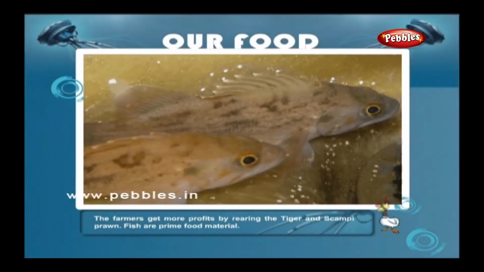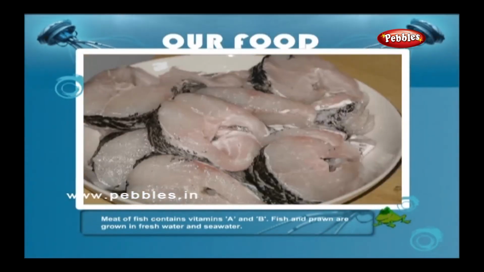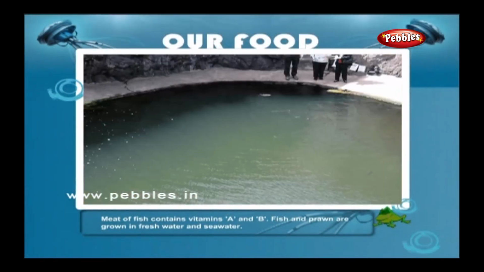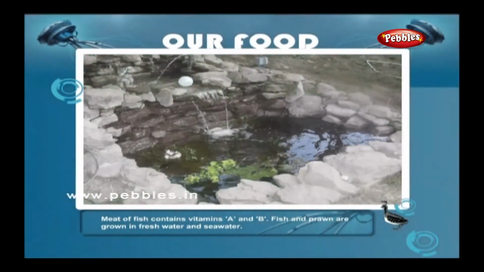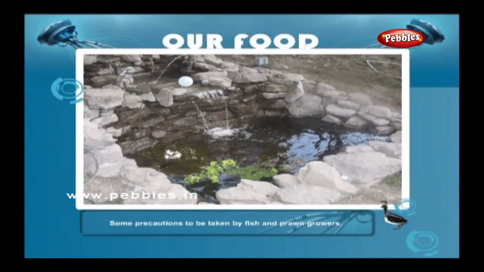Fish are prime food material. Meat of fish contains vitamin A and B. Fish and prawn are grown in fresh water and seawater. Some precautions to be taken by fish and prawn growers.